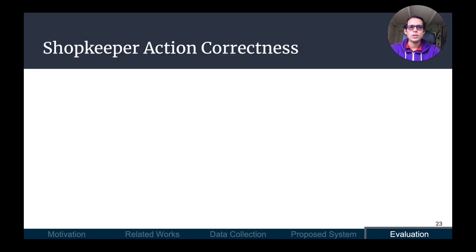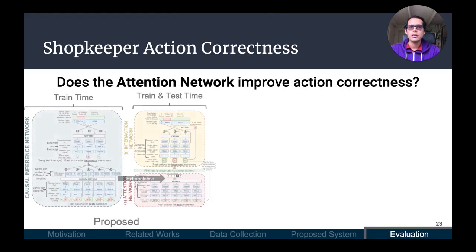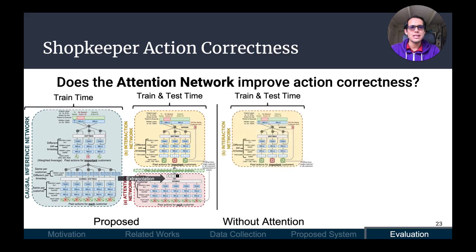In our first evaluation, we wanted to determine whether the attention network improved the correctness of the predicted shopkeeper actions. Therefore, we compared 2 networks. The proposed system is the full network we presented earlier, and the without attention system is that system without its attention components. In other words, the interaction network of the without attention system takes in all customer actions, not just the important ones, and predicts shopkeeper reactions.